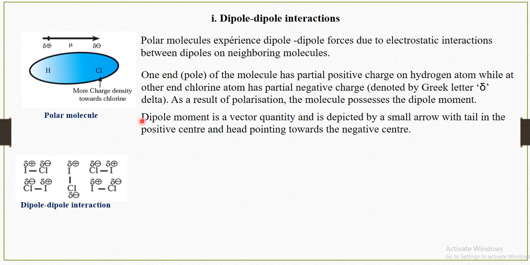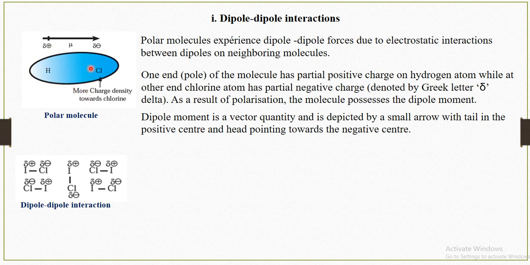So, what is the dipole-dipole interaction? Polar molecules experience dipole-dipole forces due to electrostatic interaction between dipoles of neighboring molecules. For example, this is HCl. This HCl undergoes dipole-dipole forces, because there are different charges on the two atoms.